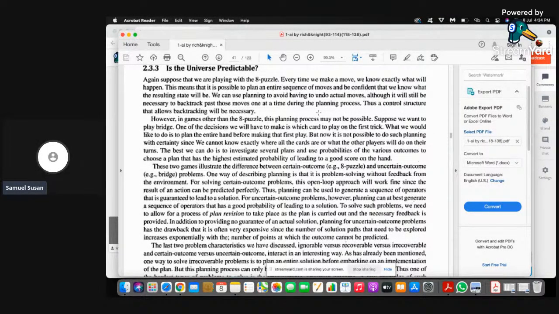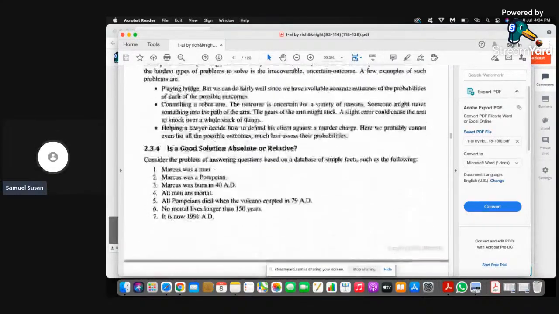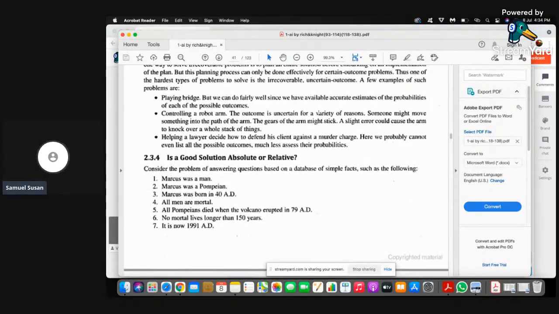The next one is the solution absolute or relative? That is 2.3.4 at the bottom of this page. So there are several statements given. Understanding these statements and giving the solution is very important. The same problem we discussed in the resolution theorem also, where by understanding these, you need to give the solution.